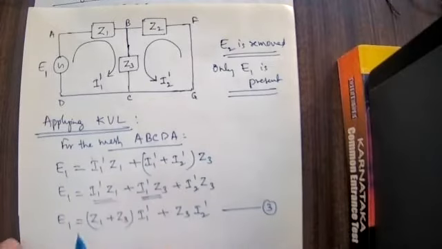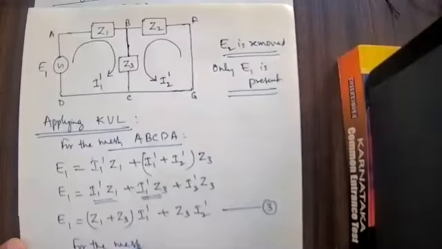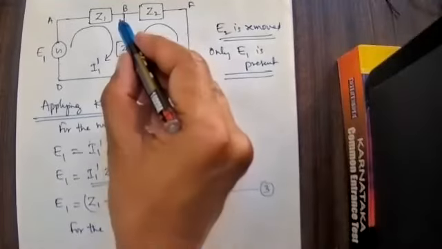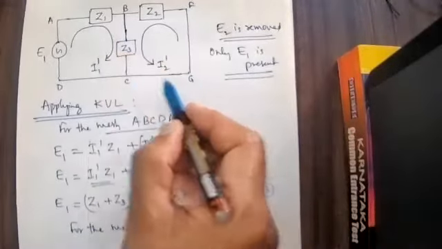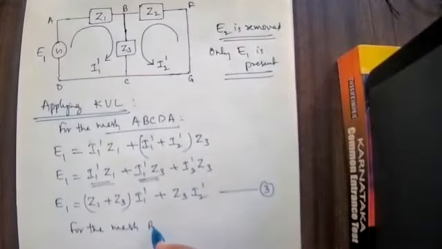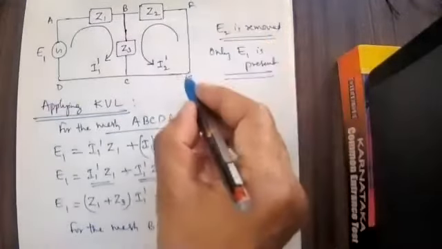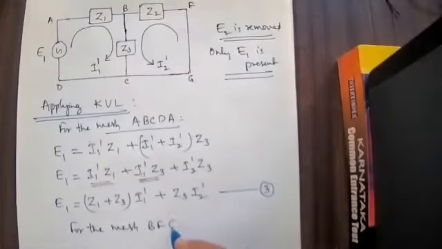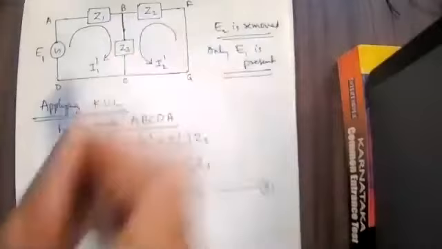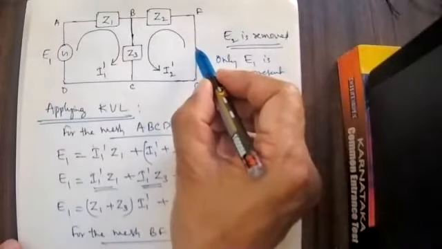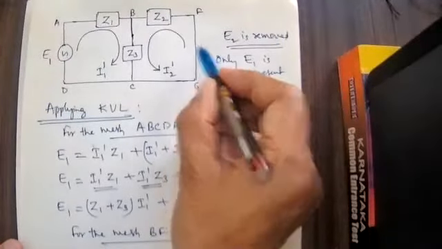Similarly, I have to apply KVL for the mesh BFGCB. For this mesh, there is no EMF. EMF is absent here, we have removed that.